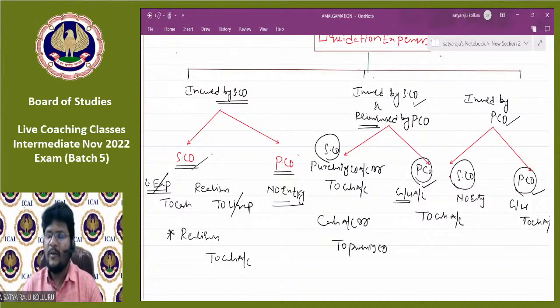In the books of the purchasing company, the same entry is going to be passed, which is goodwill to cash account. Hope you understand everything here, right? Fine, guys. With this, we have successfully completed the concepts related to the entire chapter on amalgamation.